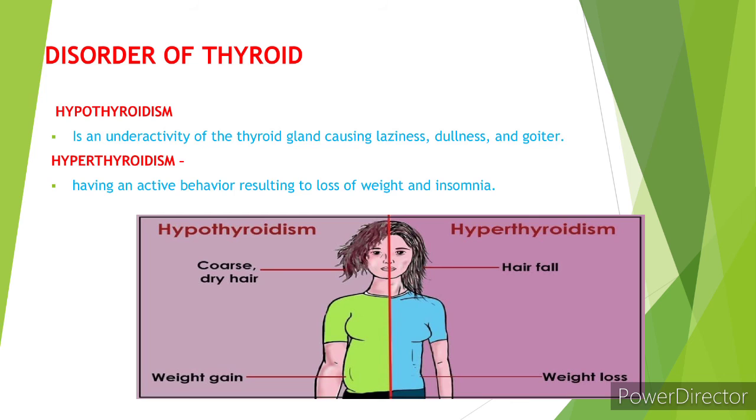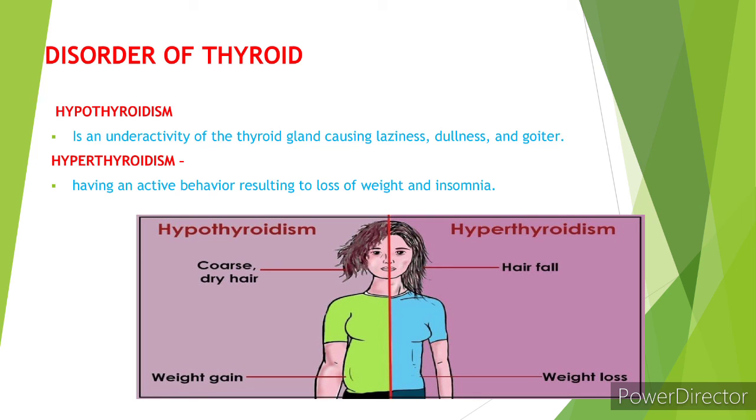Okay, the disorders of the thyroid. So first is hypothyroidism. Hypo means insufficient secretion of the thyroid hormone. So it is an underactivity of the thyroid gland causing laziness, dullness, and goiter also. And hyperthyroidism means the excess secretion of thyroid hormone in our body. Because of this, our behavior is very active, resulting in loss of weight and insomnia.